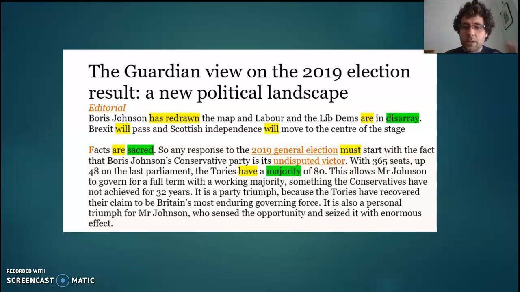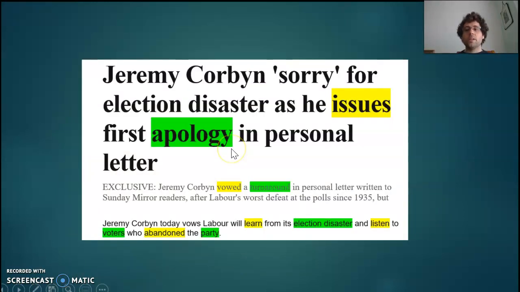And then the last one I want to look at, the Tories have a majority of 80. So again, another copular verb, they have. It's not an action. It's something that they have or that they own. What do they have? A majority. So that noun is the complement. That's the power that they have. So it grants power to the Conservative Party. Through those verbs, hopefully you can see the amount of power that the Guardian gives to themselves, but also to the Conservative Party. Compare it to the one in the Mirror where Jeremy Corbyn issues this apology letter.